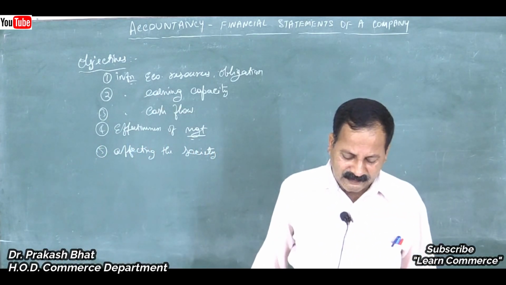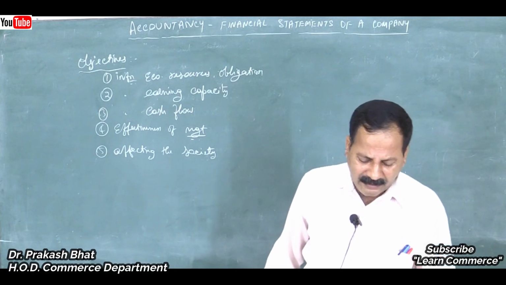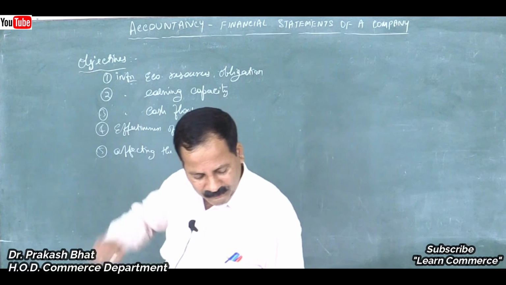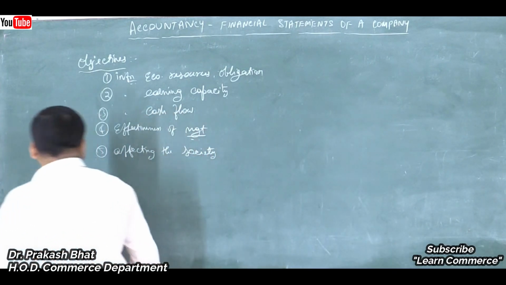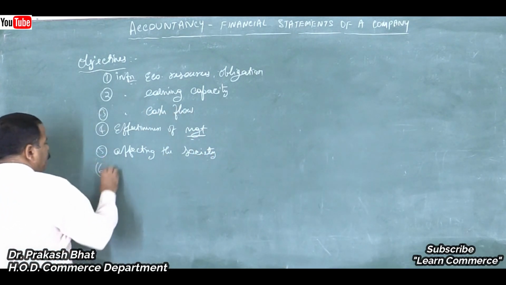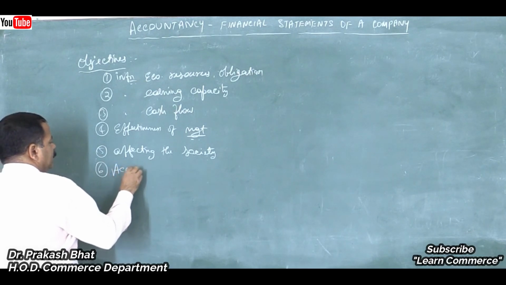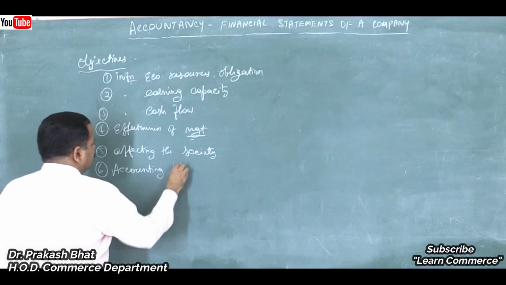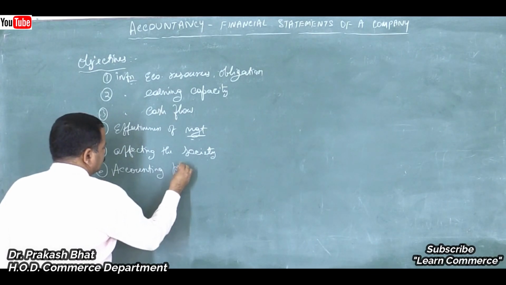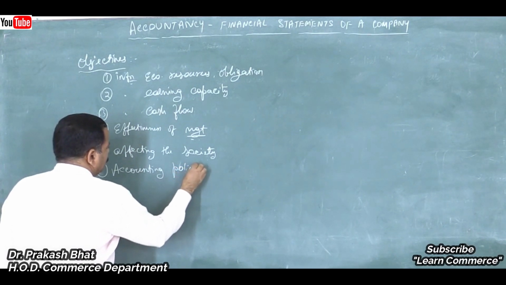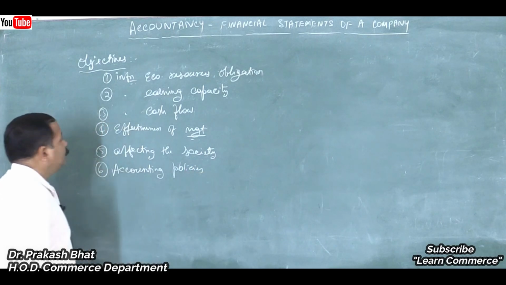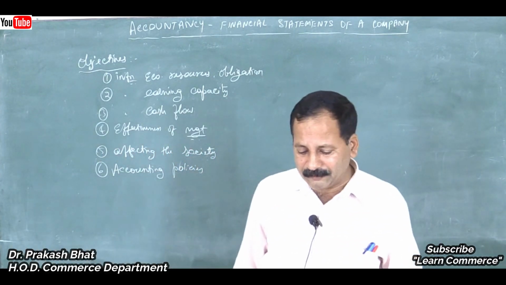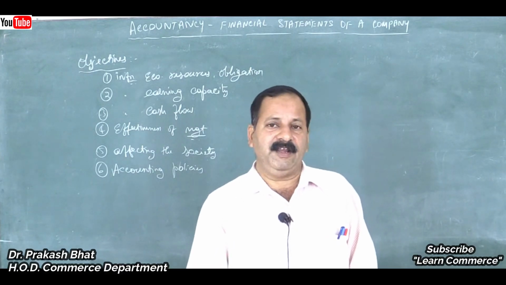Then the last one is disclosing various accounting policies that are to be followed by the companies in the process of accounting. The accounting policies followed by all the companies will be disclosed in the financial statements. That is about the objectives of financial statements. I will take up the format of balance sheet of a company in the next class.